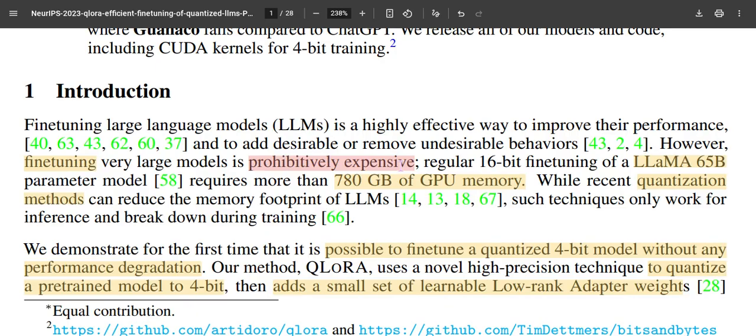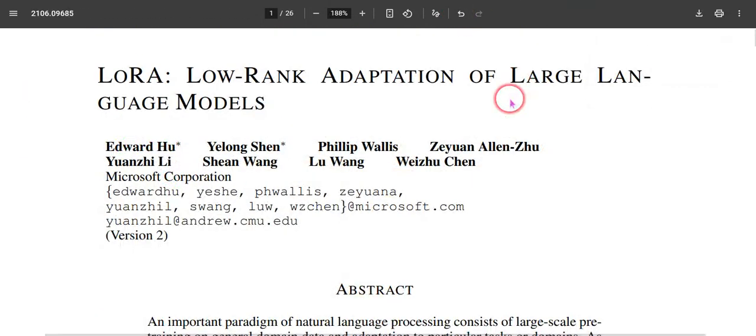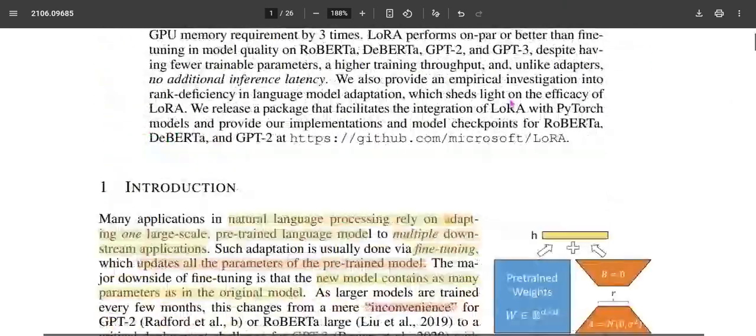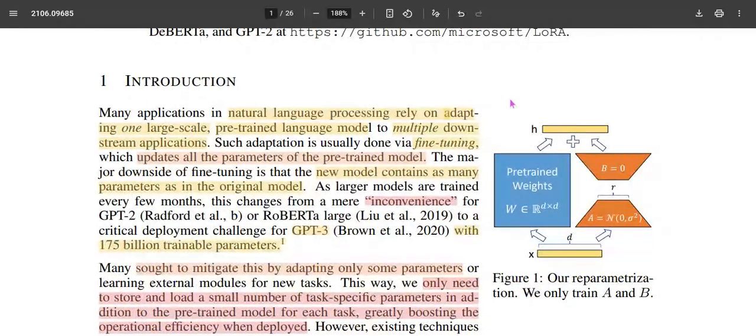One is quantization, where they represent the weights in a low-bit representation instead of 16-bit representation. They go for 4-bit representations without sacrificing performance. The second technique, as we saw in the last video, is low rank adaptation. It's not necessary to update all the weights during fine tuning. Only a certain number of weights can be updated.